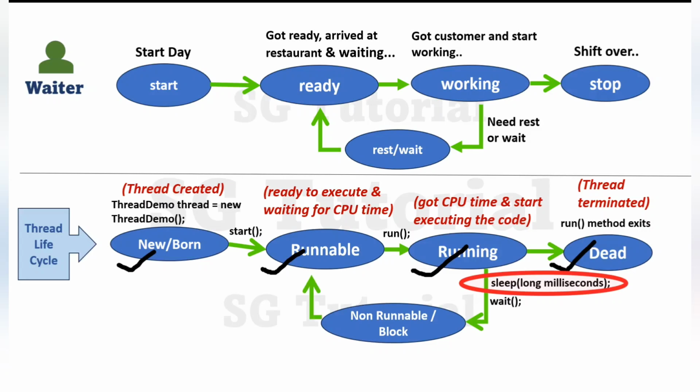And when thread is in runnable state, it means thread is ready for execution. But remember, only being ready for execution won't start execution, because as we discussed before, execution of thread depends on thread scheduler. So when thread scheduler schedules the thread, after that thread will again start execution. It means thread will again move from runnable to running state.